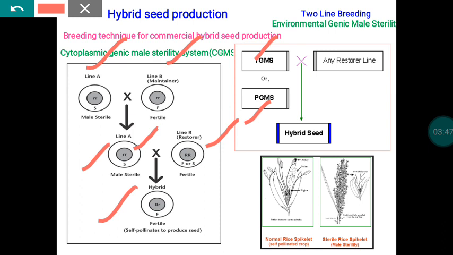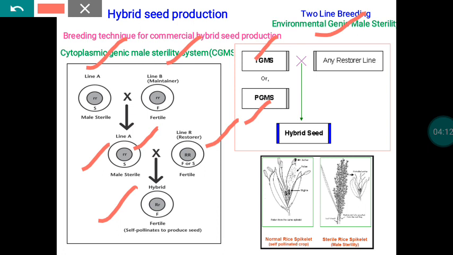In the rest of the period, the plant is able to produce viable pollen grains. Because of this, multiplication of the line is easy, and hybrid seed production is also very easy. In this case, we need only two lines, no need for three lines. That is the advantage. But this kind of climate must prevail; only then can we adopt this system.